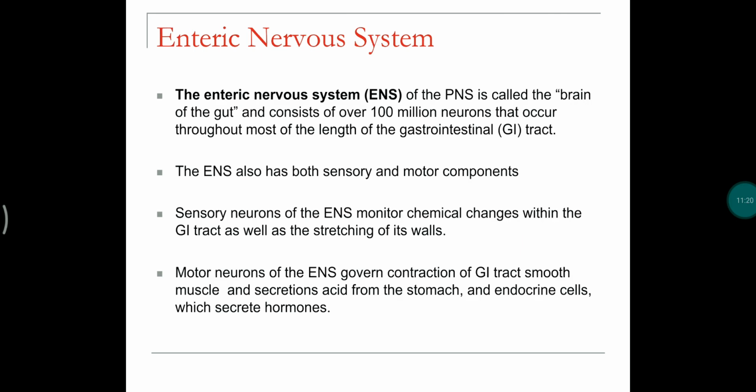The enteric nervous system of the peripheral nervous system is called the brain of the gut, which has hundreds of millions of neurons integrated into each and every part of our GI tract, or parts of the digestive system, and controls and coordinates all the functions of the enteric system or GIT.